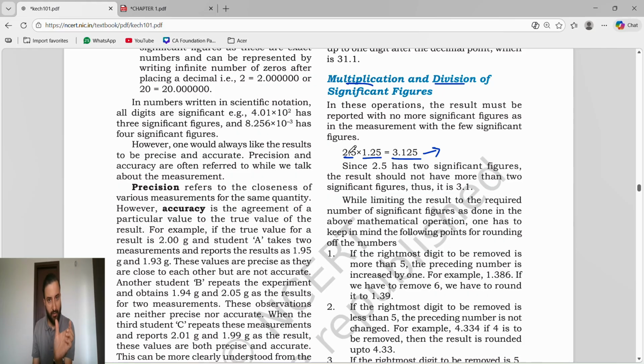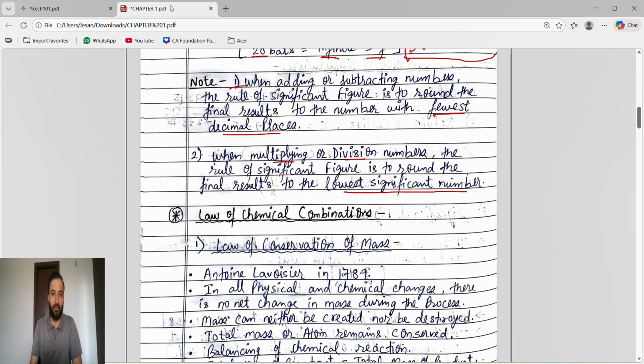Okay, addition and subtraction, you will do the normal addition, normal subtraction. After that, whatever final value you get, we will see which has the least decimal value, and we will round off to that decimal value. But in multiplication and division, we do normal multiplication, normal division. Whatever final answer you get, that final answer will be rounded off to the lowest significant value. So the lowest significant value here is 2, so this will be rounded off to 2 significant figures, meaning 3.1. 3.1, 2 significant. Understand?